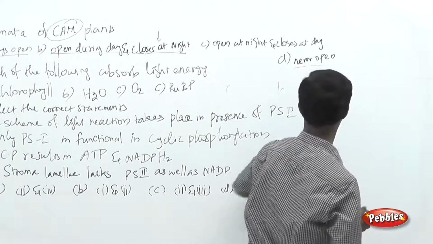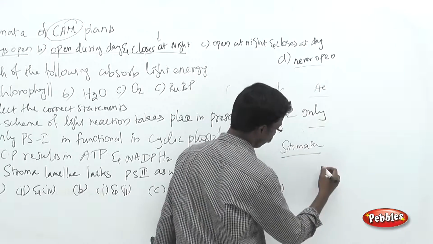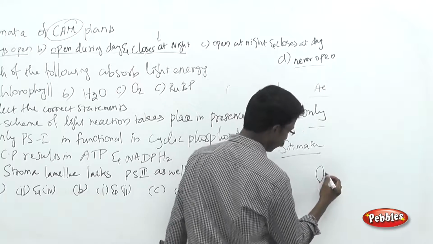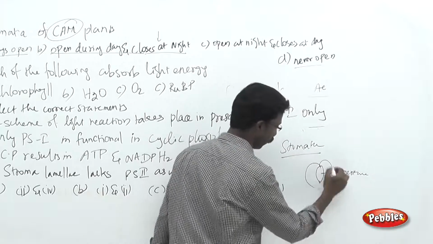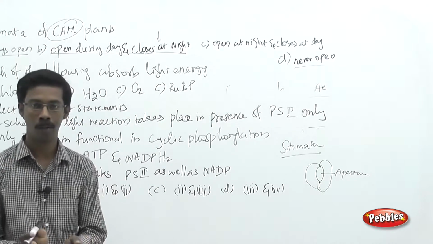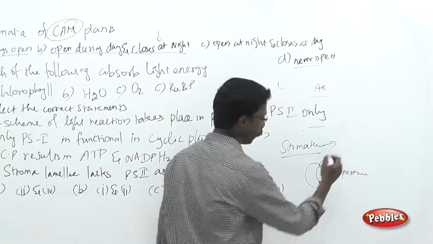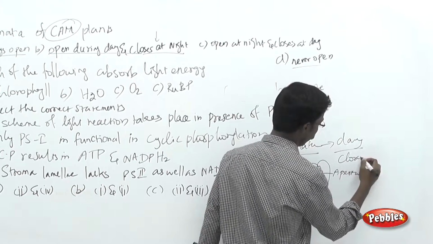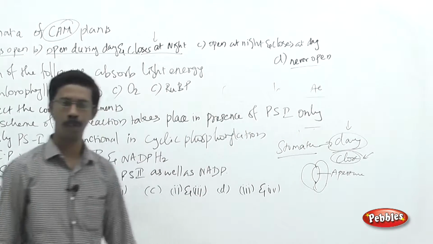What are stomata first? Stomata are the openings present on the plant surface, that is, the leaves. There is a structure called the aperture, and it is guarded by two guard cells. They open and close based on the plant's needs. Normally they are open during the daytime and closed during the night time.